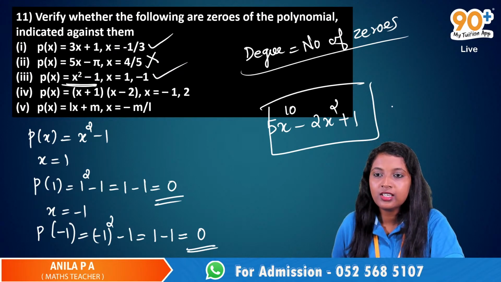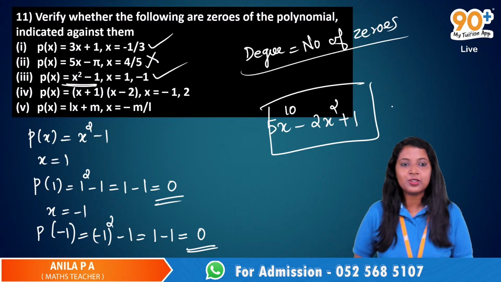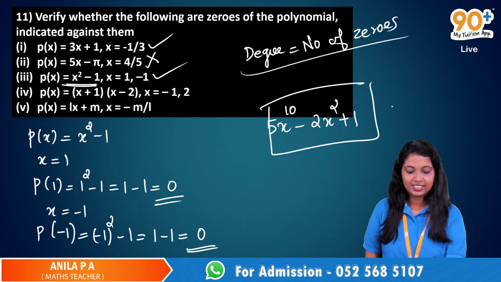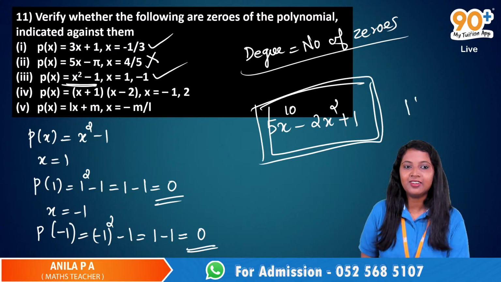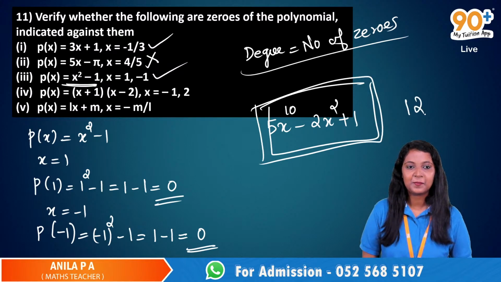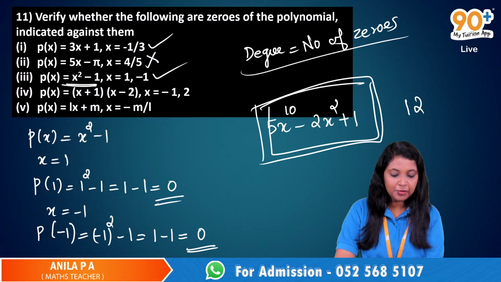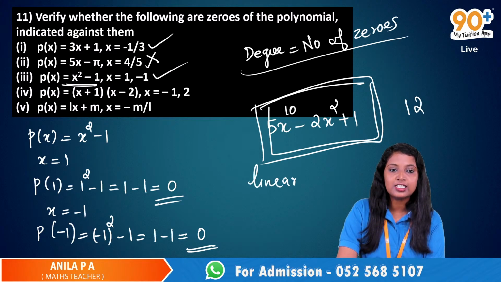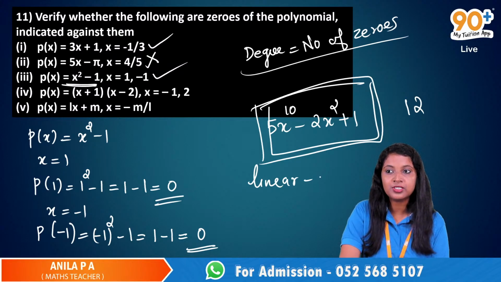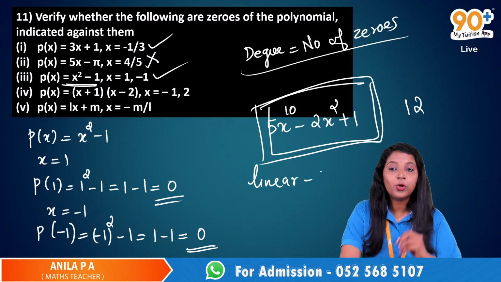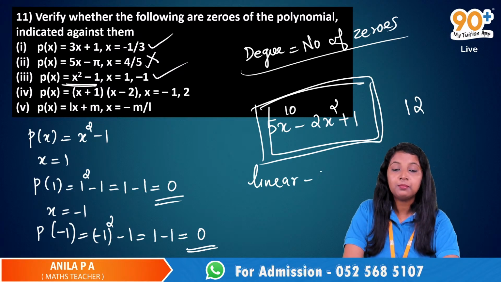Vinayak, can you please raise your hand? Yes, Vinayak, the number of zeros of this polynomial is? Ma'am, I think 12. Why? Wait. What is the number of zeros of a linear polynomial? What is the degree of a linear polynomial?